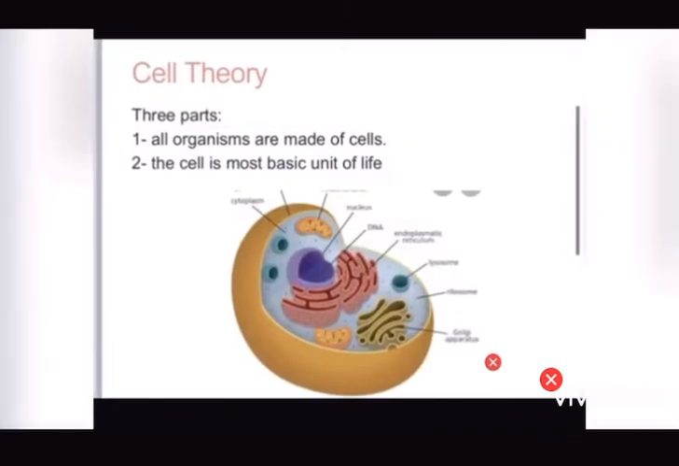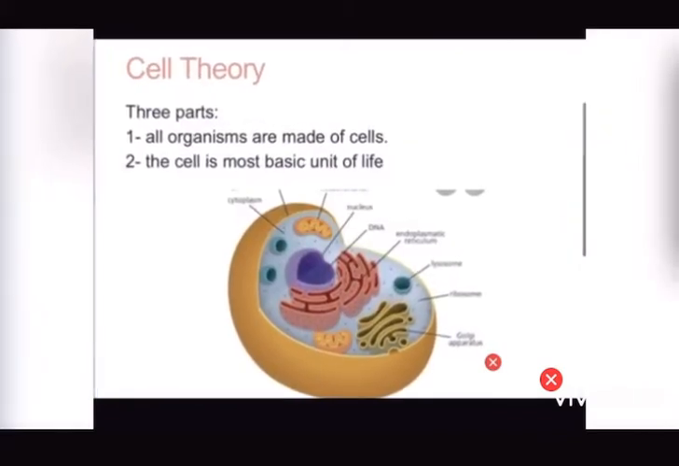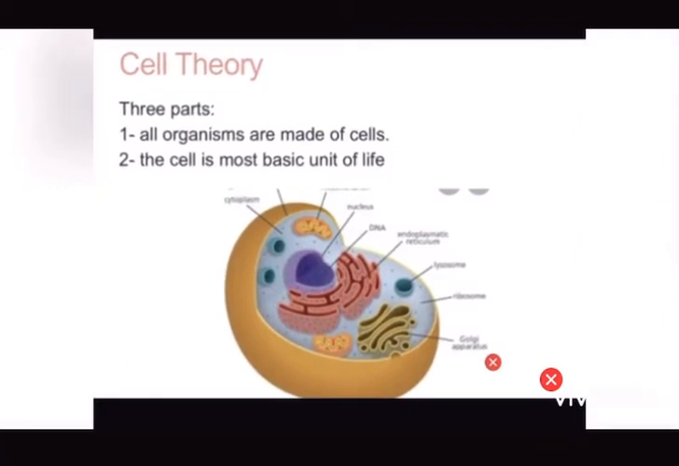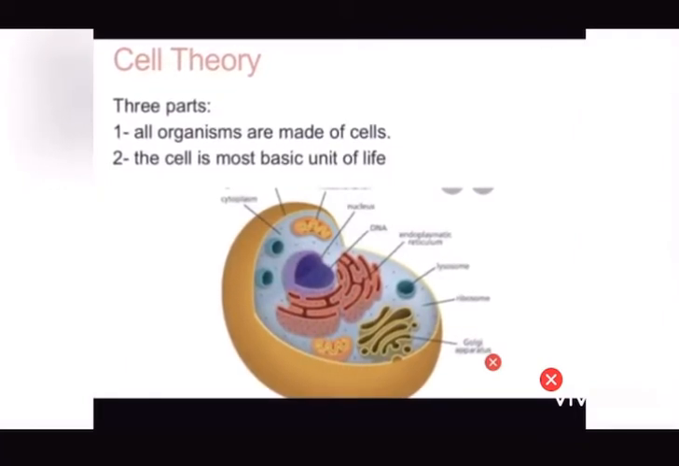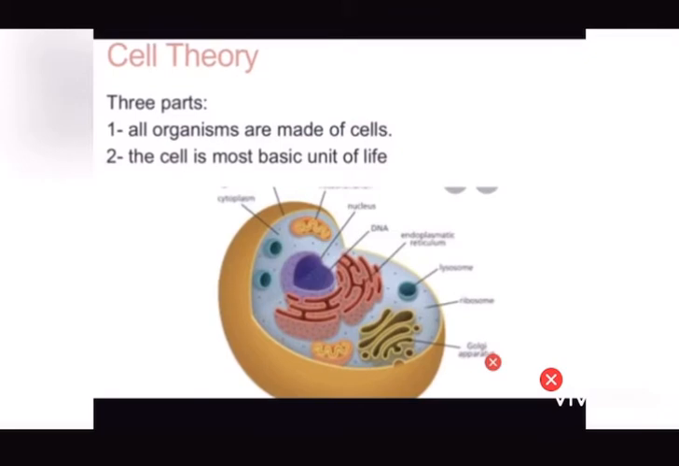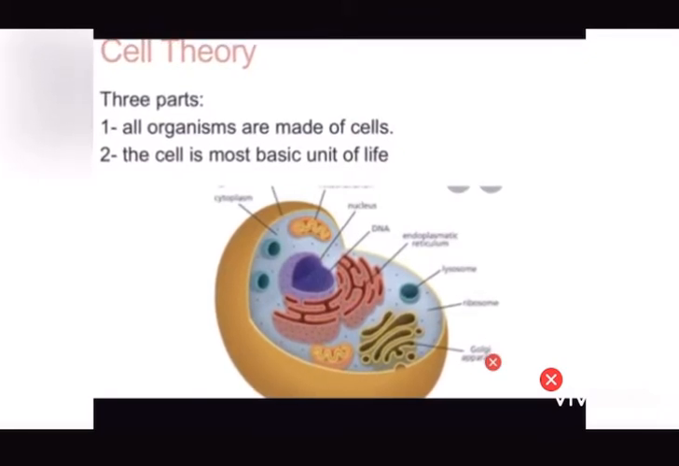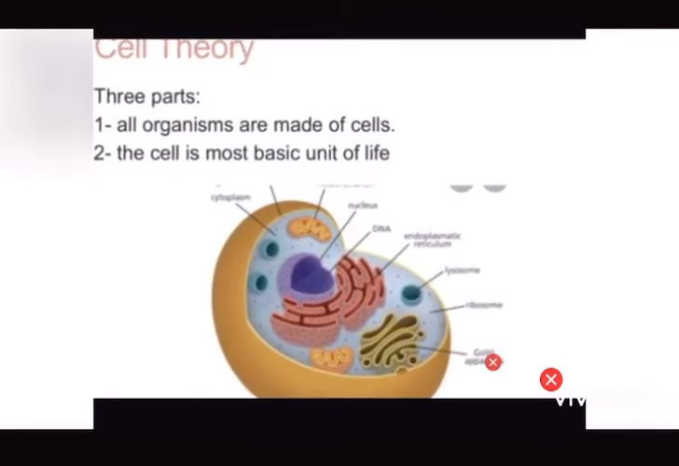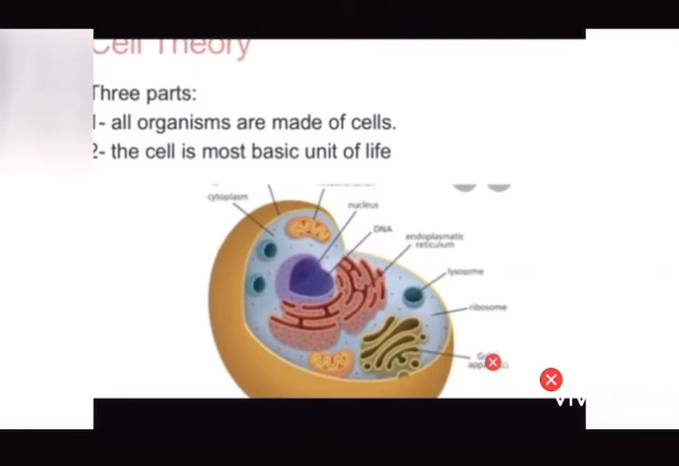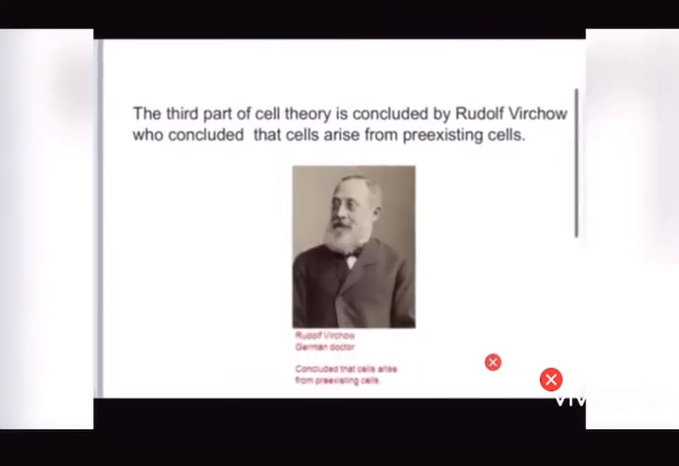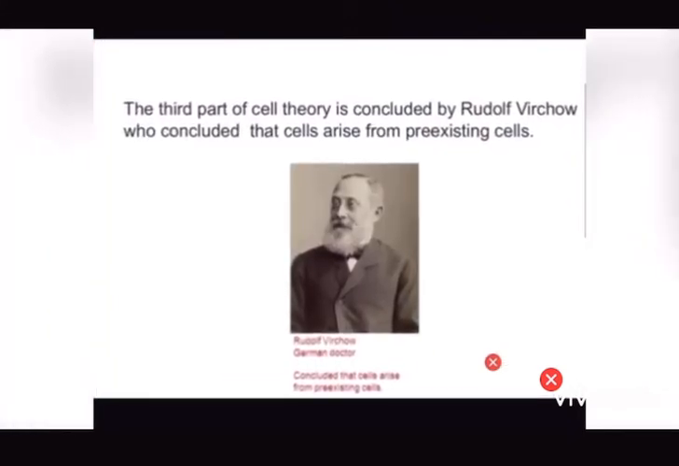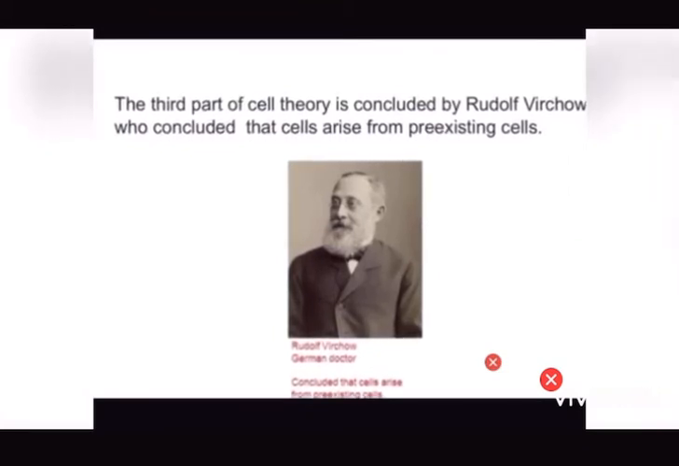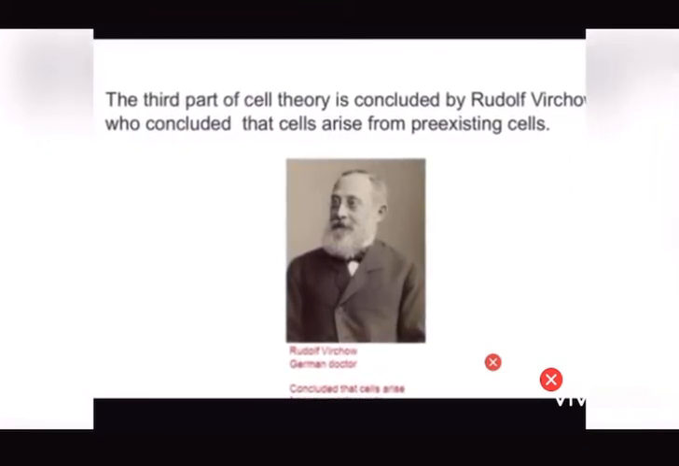Now we are going to talk about the cell theory. The cell theory is divided into three parts. First, all organisms are made of cells. Second, the cell is the most basic unit of life. The third part of cell theory was concluded by Rudolf Virchow, who concluded that cells arise from pre-existing cells.